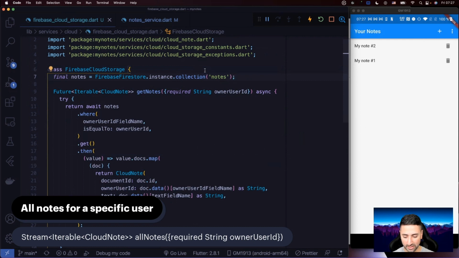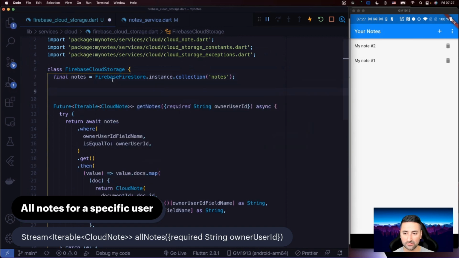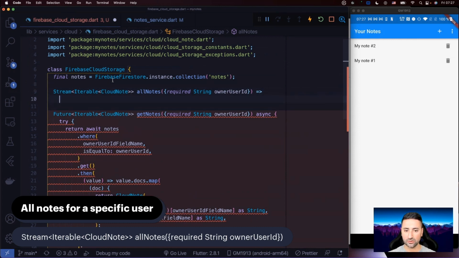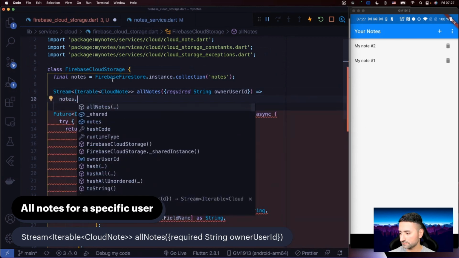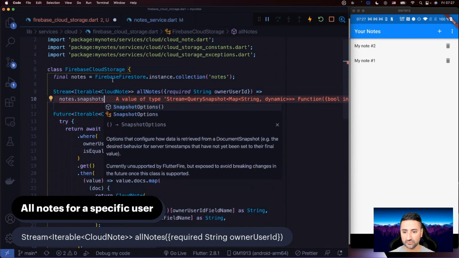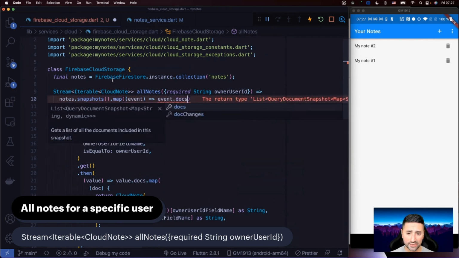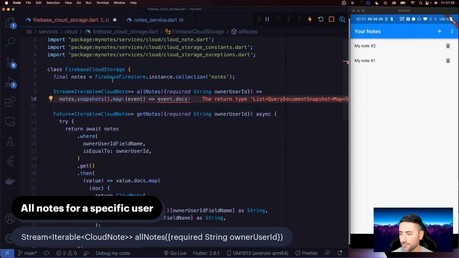Let's just call it then a stream iterable. And I have that function signature, so I don't think I should actually write it manually, but you may need to write it. So that's a function signature, okay? And in here, what we're going to say is that we're going to go to our notes collection in here and get all the available snapshots. Let's see, we have our notes, and then we have our snapshots. And we're going to map that. Let's just say, yep. And we're going to get our documents inside that snapshot.